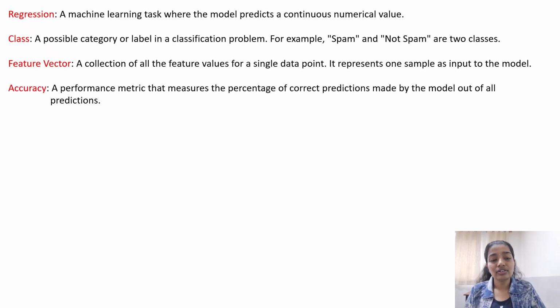And then we have accuracy. These are some of the important terms. We will be having a dedicated video for all the performance measures that we use, and there we will study accuracy in detail. But accuracy asks whether the predicted outputs are really correct. We have something that is correct, and something that is mistaken. Let us say the student is pass, and the model also predicts the student is pass.